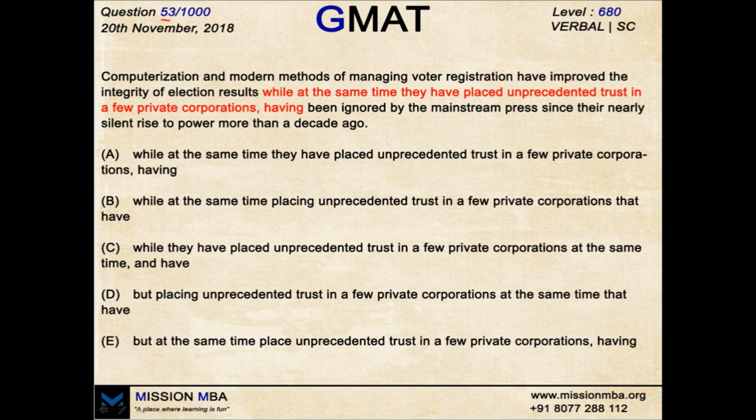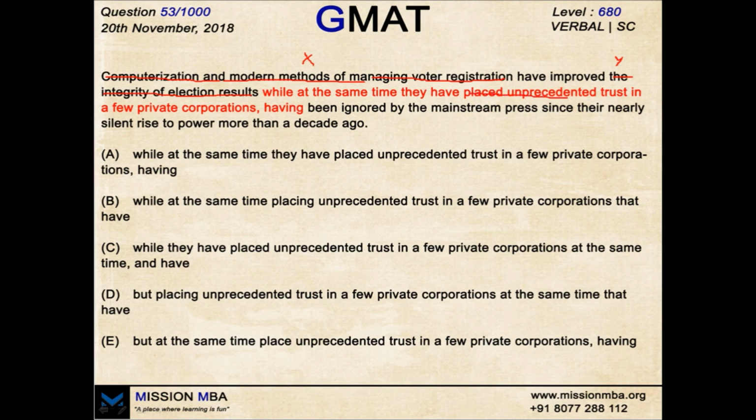Now, when you read it as a whole, it is a four-line sentence, maybe difficult to understand. So, computerization and modern methods of managing voter registrations. This is all my subject. Let's cut this down and simply write X in place of this to analyze the structure. So, X have improved. Let us cut this down and say Y. X definitely is a plural, computerization and modern methods. So, X have improved Y, while at the same time they have placed unprecedented trust in a few private corporations.